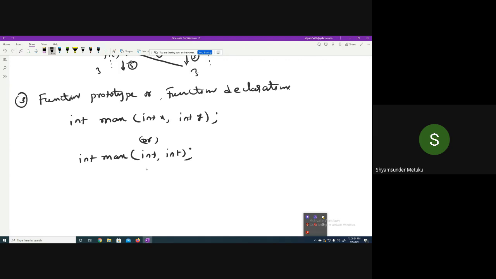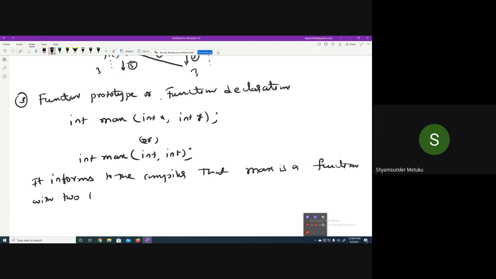It informs the compiler that max is a function with two integer parameters, and it returns an integer value, because I have written int there.